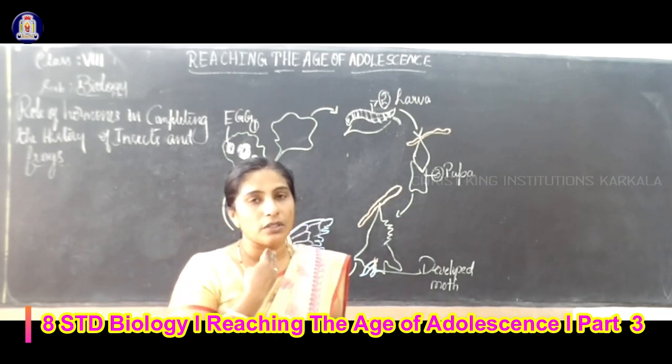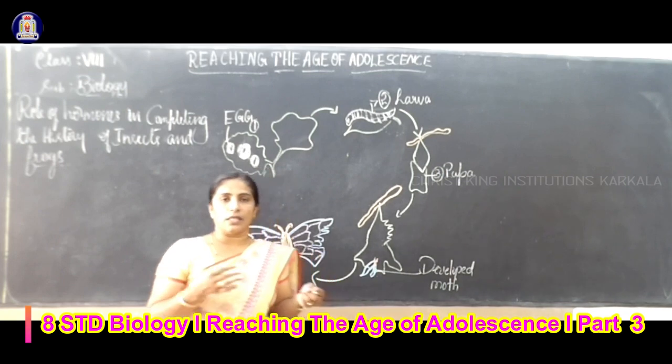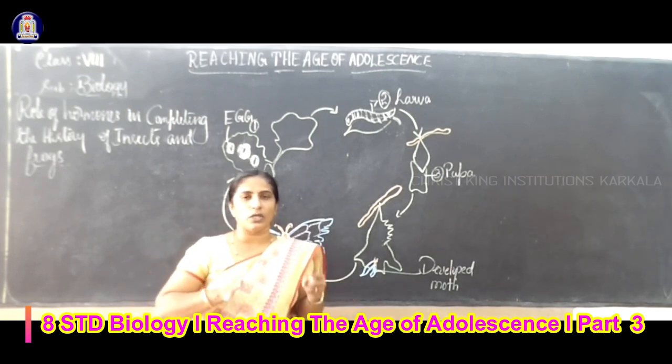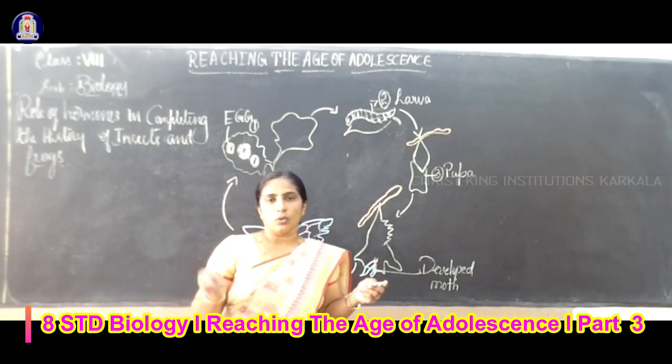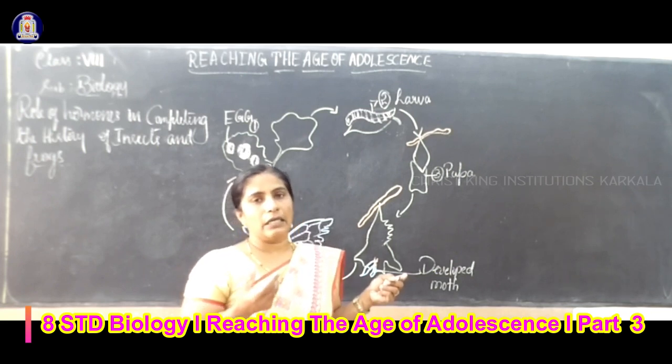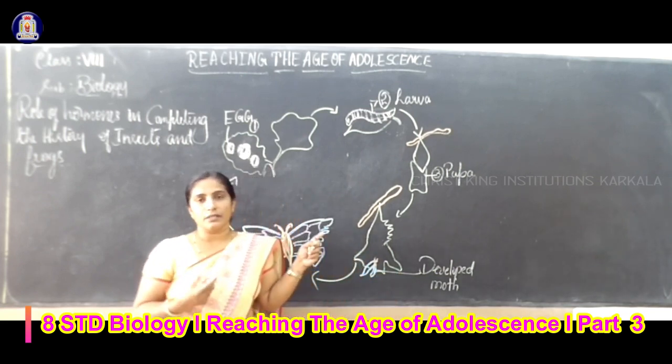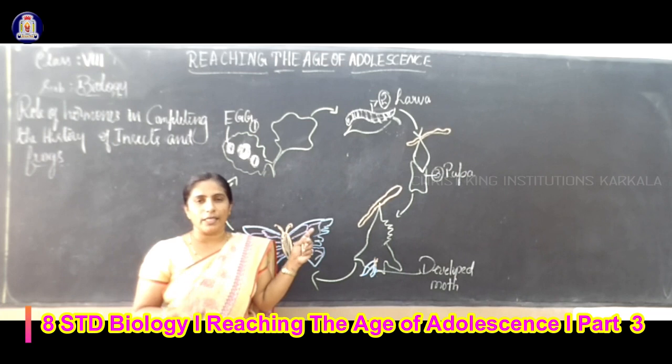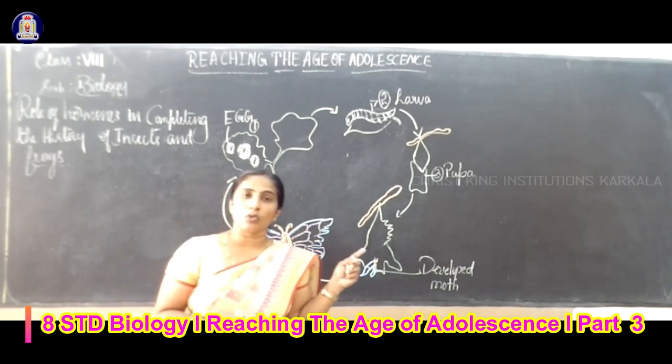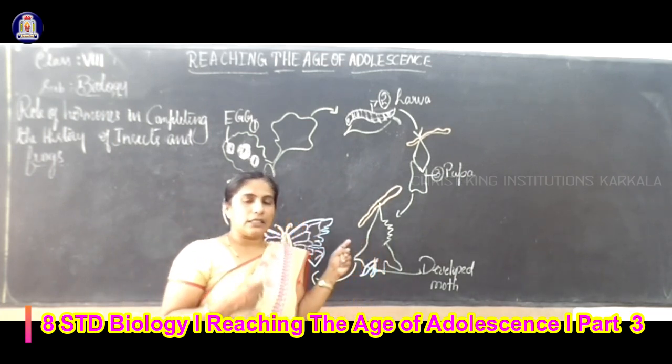Then, near our throat region, there is a butterfly-like structure, pink or red in color. This is the thyroid gland, which secretes a hormone called thyroxine.